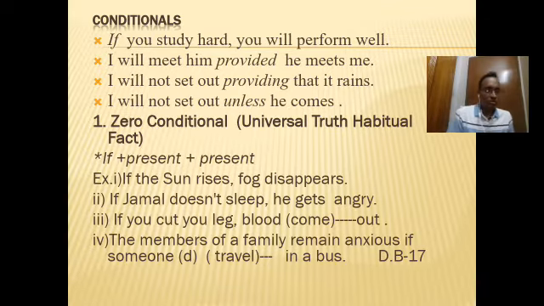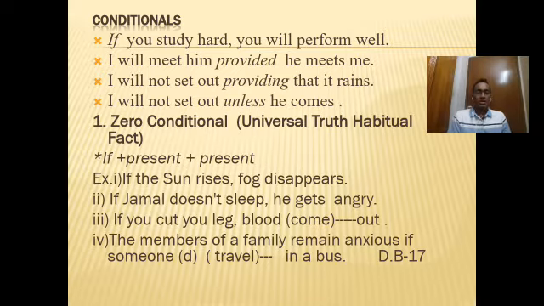So, what is conditional? Conditionals are basically complex sentences in which there is a condition, and these express what happens or what might happen or what could happen or what could have happened. Therefore, there is a certain condition in these sentences. Of course, these are complex sentences, therefore the conditional sentences have two clauses.